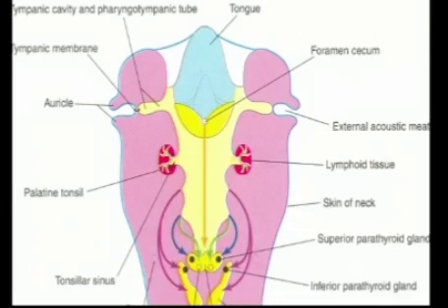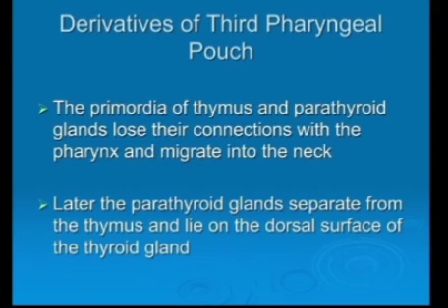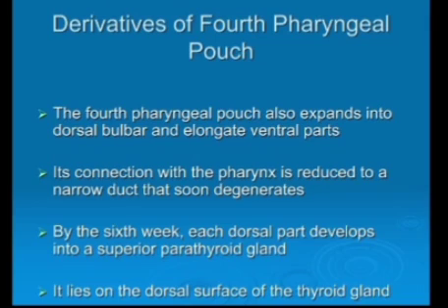Here you can see this one is the inferior parathyroid, while the ventral part is developing into the thymus. Derivatives of third pharyngeal pouch: primordia of the thymus and inferior parathyroid gland develop from the third pharyngeal pouch.